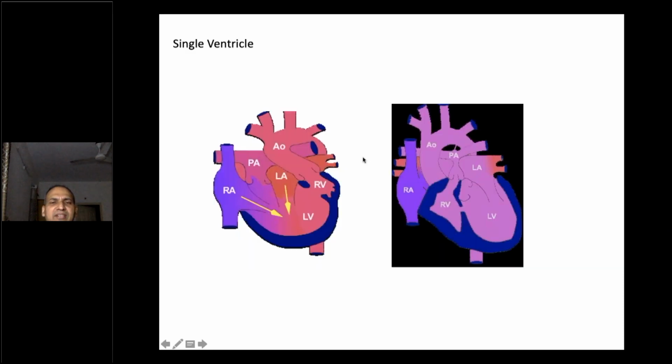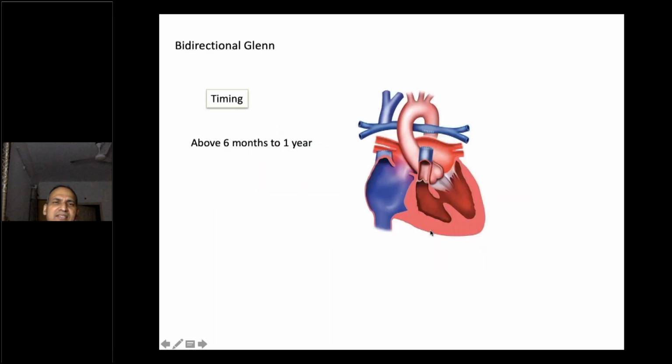Now going to the single ventricle. So you know that there is either the LV or the RV, only one side is functional. It's tricuspid atresia, HLHS. In any single ventricle pathway, we have to divert the pulmonary blood flow, bypass the heart. Directly we'll connect the systemic venous blood to the pulmonary arteries.